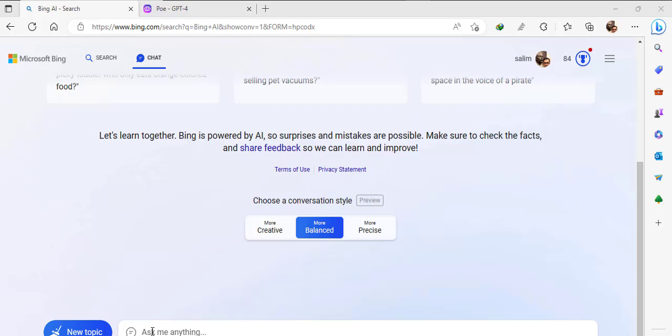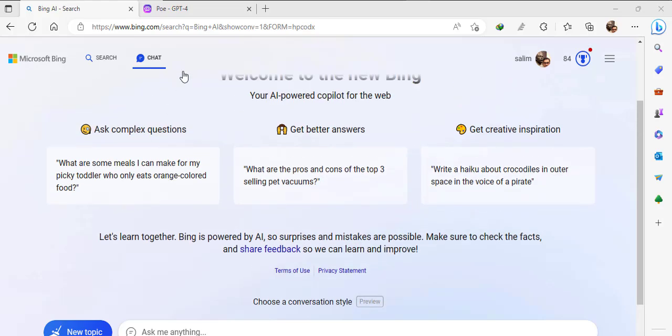This also has a limitation, like 15 questions you can ask when you are using it a day, but every day you have to renew it. Next day you can come with another 15 questions. So if you are using Microsoft Bing, you already have access to GPT-4, which is totally free.